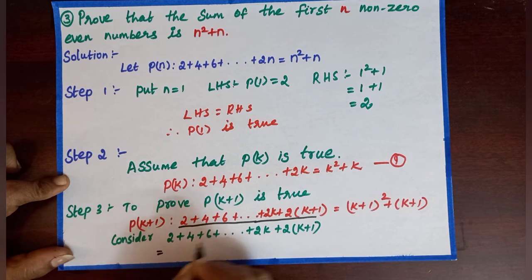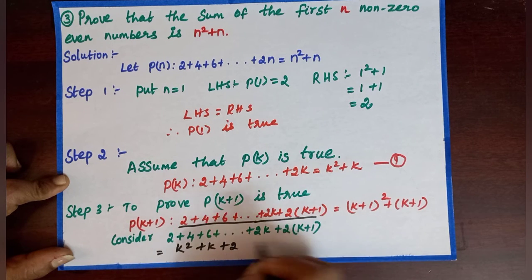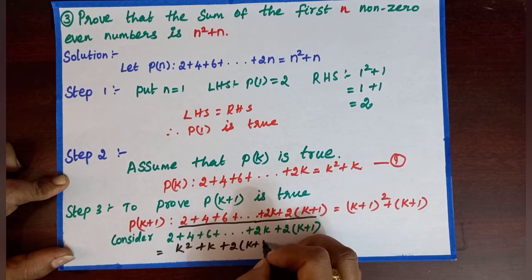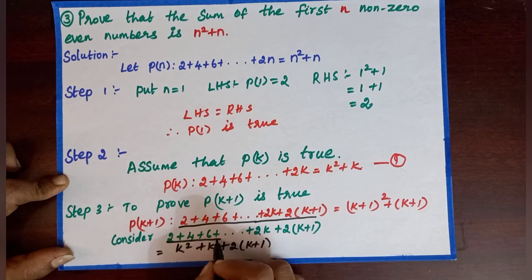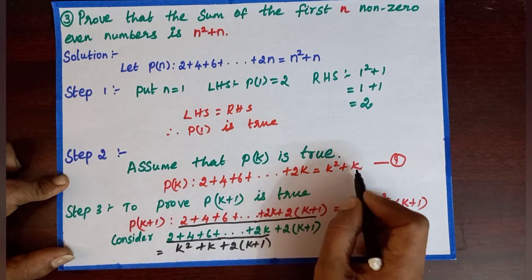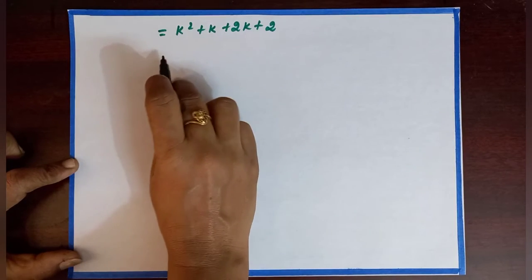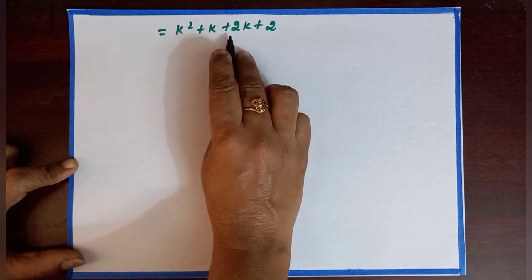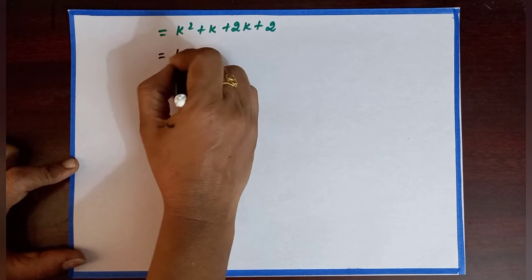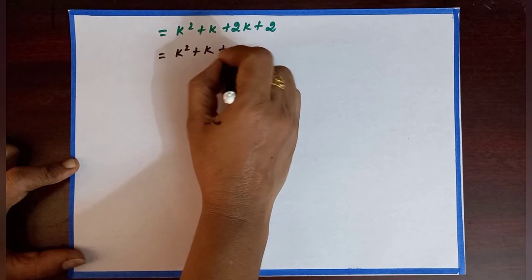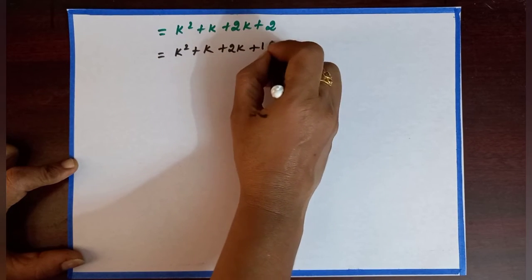So if you are substituting, then we get k square plus k plus 2 into (k plus 1). We are substituting in the place of 2 plus 4 plus 6 plus dot dot 2k as k square plus k plus 2 of (k plus 1), which is equal to k square plus k plus 2k plus 2. Then k square plus k plus 2k, 2 can be written as 1 plus 1.